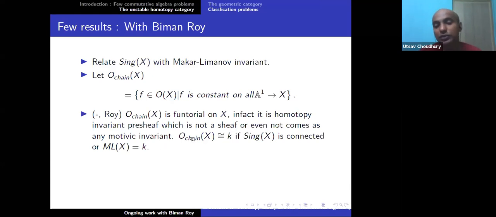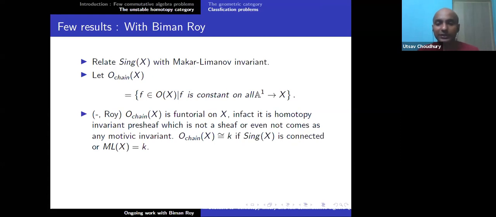And we managed to show that O chain X is isomorphic to K, so this will be a sheaf of K algebras, if Sing X is connected, or the Macaulay-Limanov invariant is trivial. So we managed to make connections with each other.